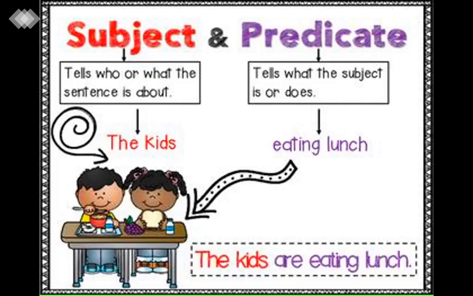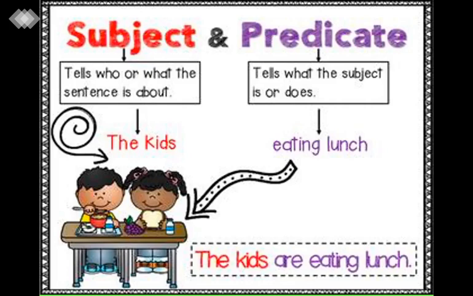Again see here, the subject and predicate tell who or what the sentence is about, and what the subject is or does. Okay. The kids are eating lunch. So here "the kids" is the subject. Again see here, "are eating lunch."